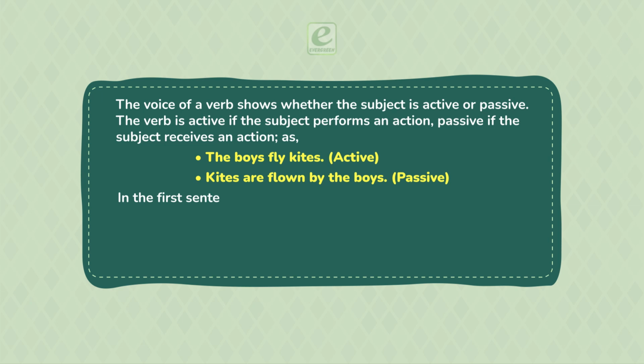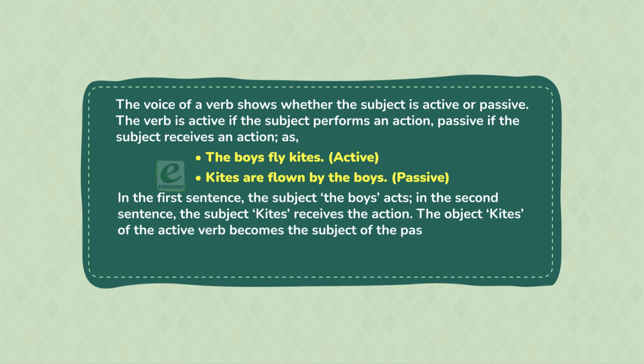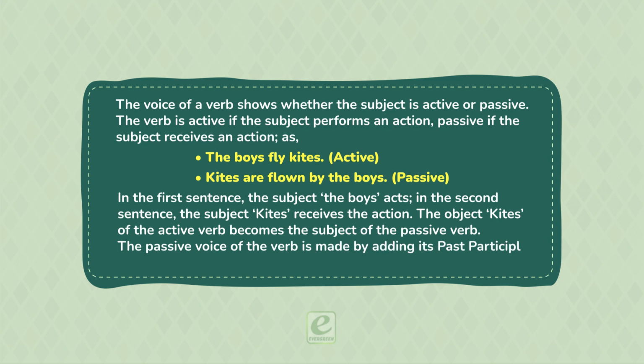In the first sentence, the subject, the boys, acts. In the second sentence, the subject, kites, receives the action. The object, kites, of the active verb becomes the subject of the passive verb. The passive voice of the verb is made by adding its past participle to some form of the verb be.